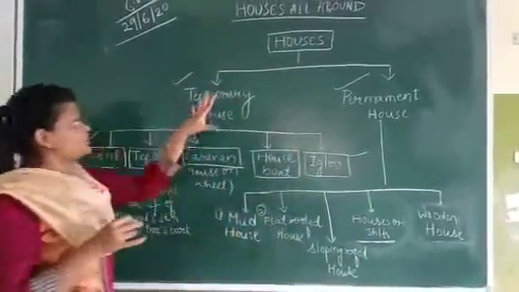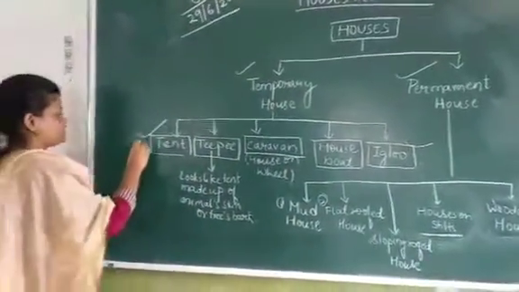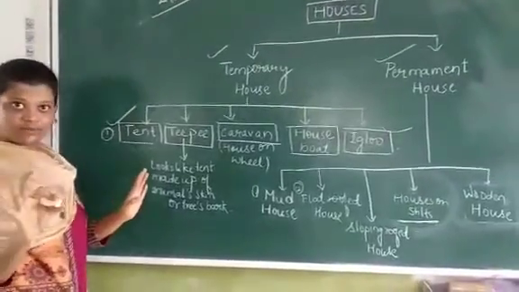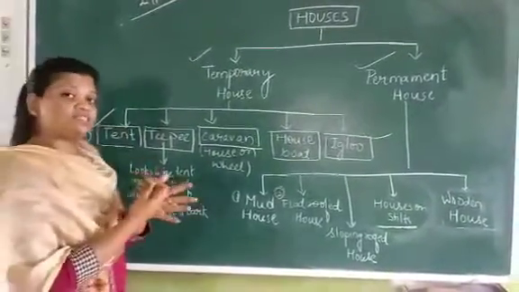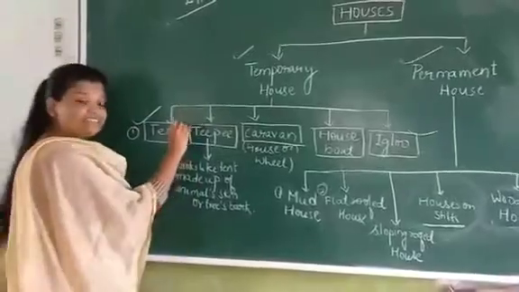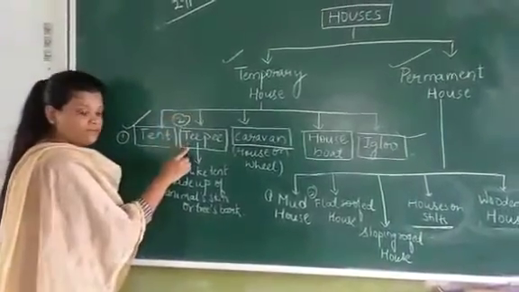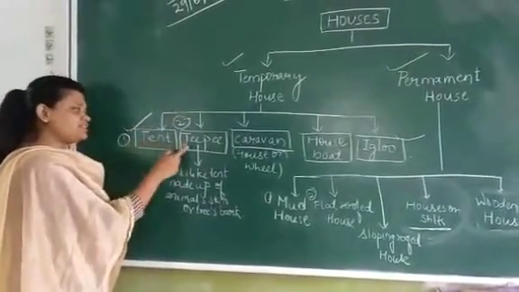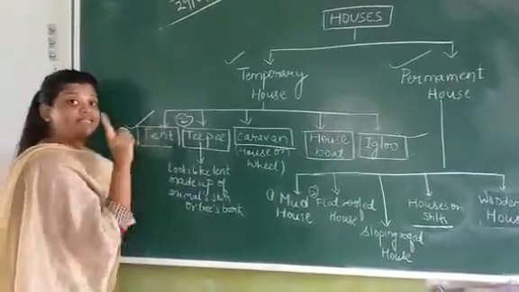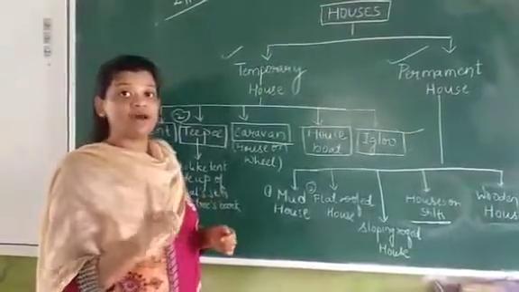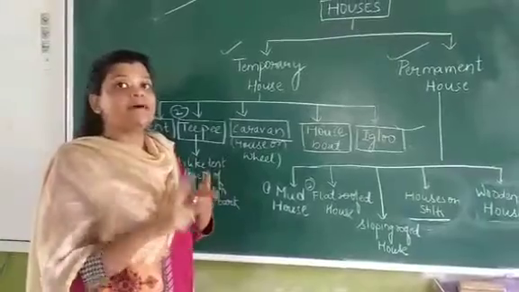Now see, what are the different types of temporary houses? First is the tent. We have discussed the tent, right? We mainly use it for vacation purposes. The next is the tepee. Now what is a tepee? It just looks like a tent, but it is made up of animal skin or tree bark.